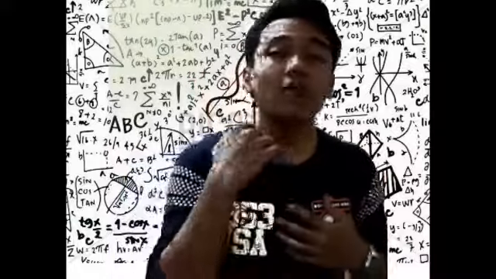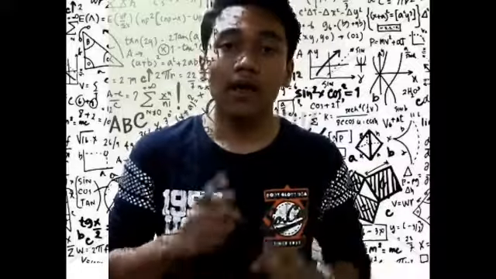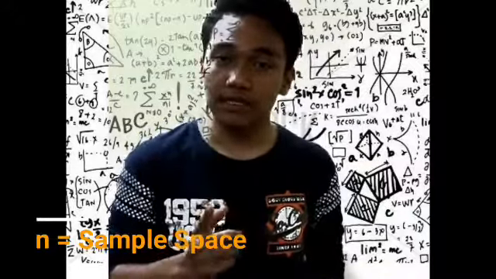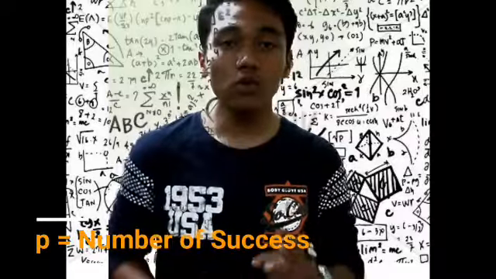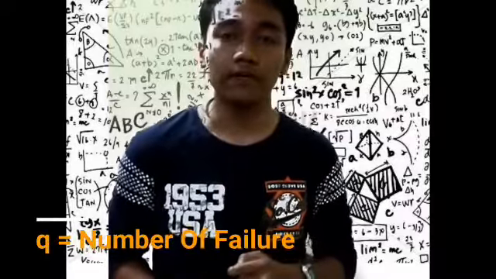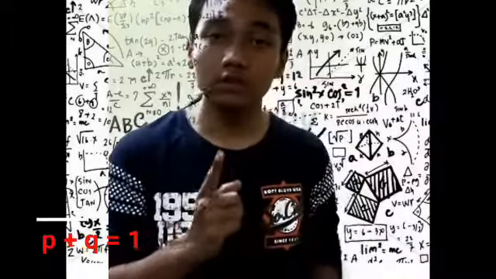I want to talk about binomial distribution. In binomial distribution, N is used as sample space, P is used as number of success, and Q is used as number of failure. But when P is added with Q, it is equal to 1.